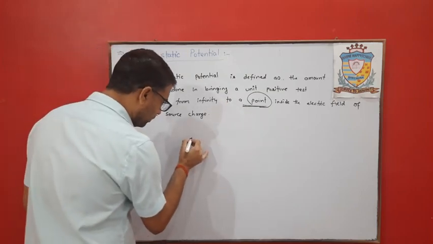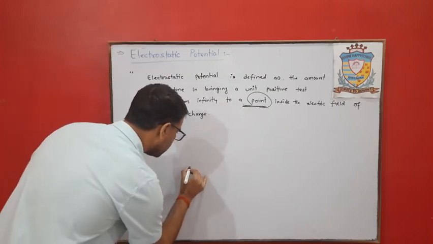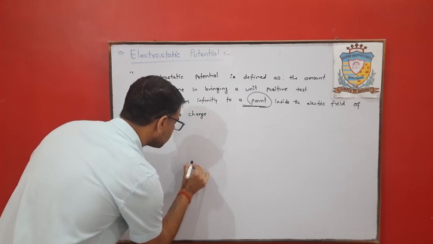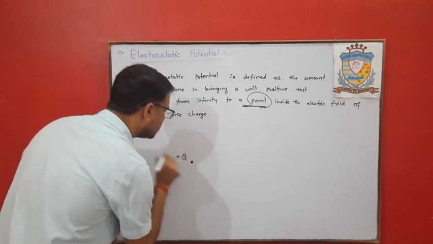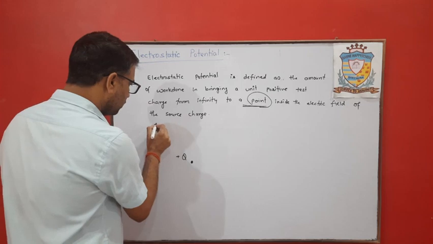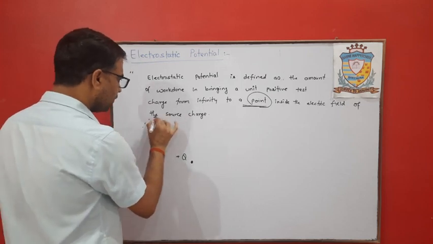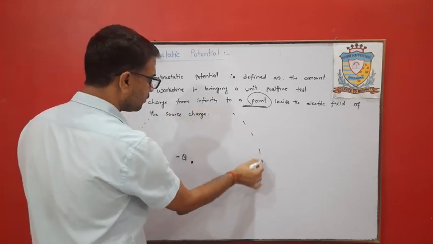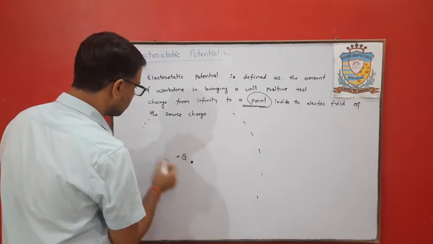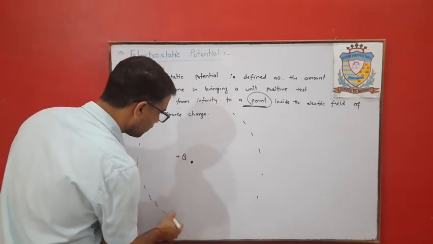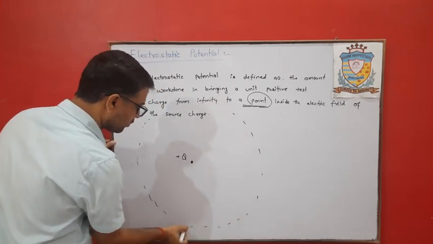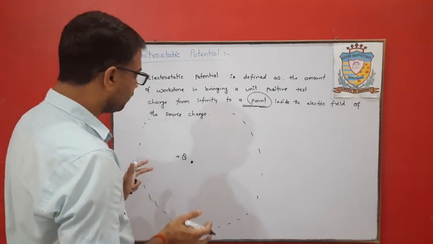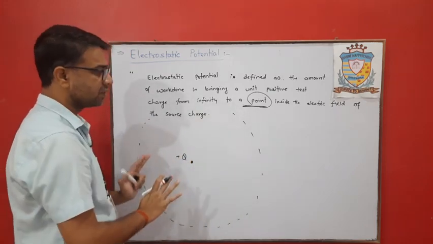Suppose we have a source charge plus Q, and this is the electric field or region created by this charge.